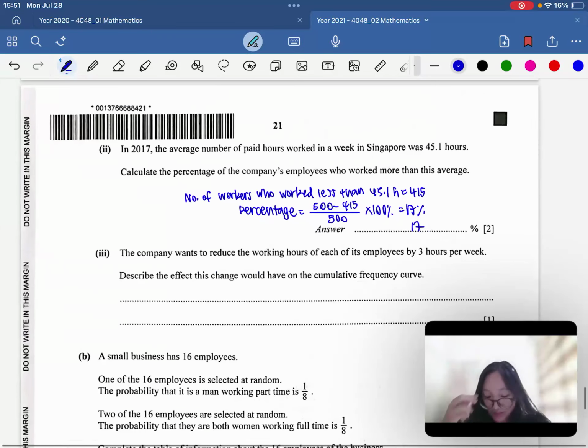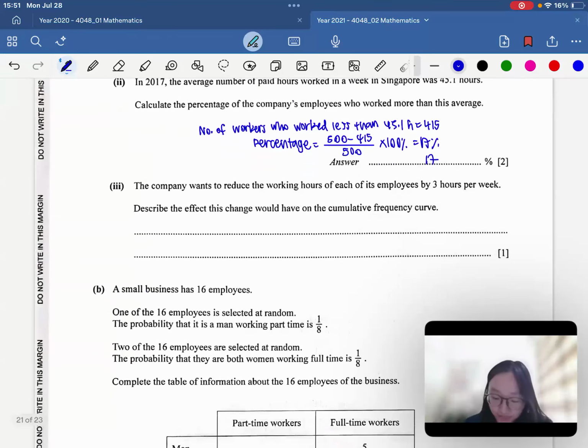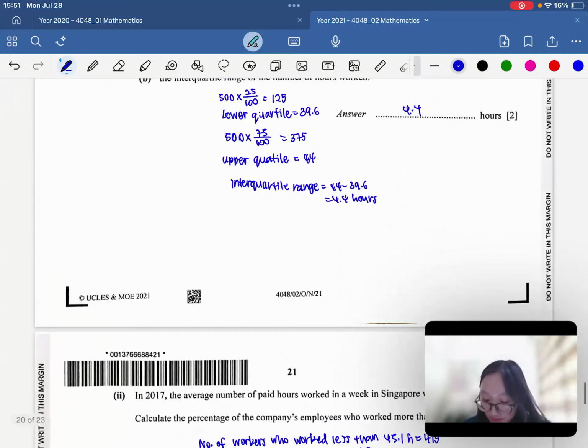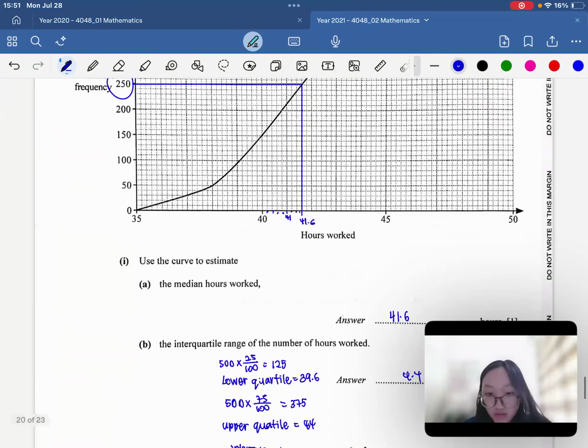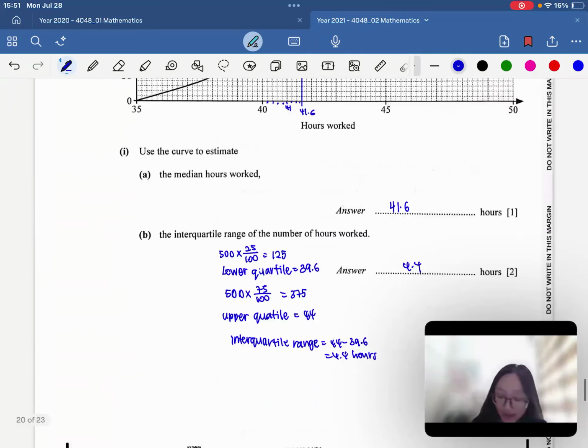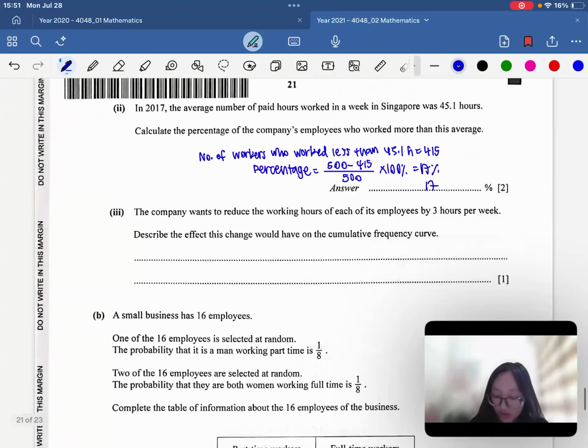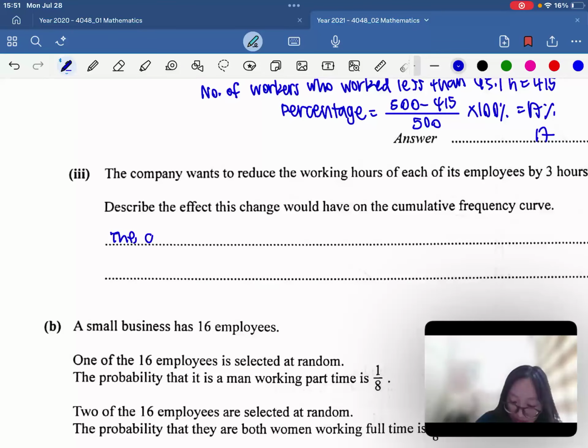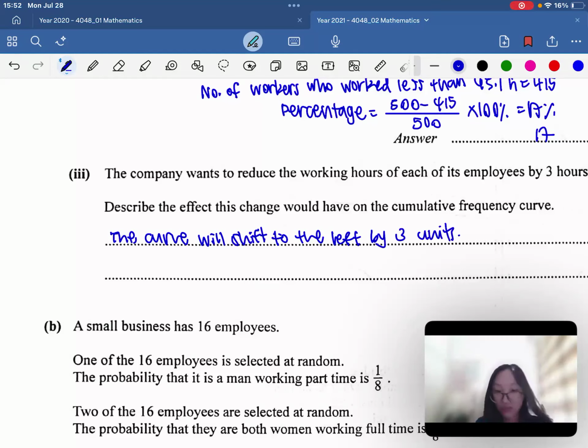Okay, so let's move on to part 3. Describe the effects of this change on the cumulative frequency if the company wants to reduce the number of working hours for its employees by 3 hours a week. So if you were to reduce the number of hours, what will happen is the curve will start to shift to the left. Okay, the curve will shift to the left by 3 units. So hence the answer is the curve will shift to the left by 3 units. Okay.